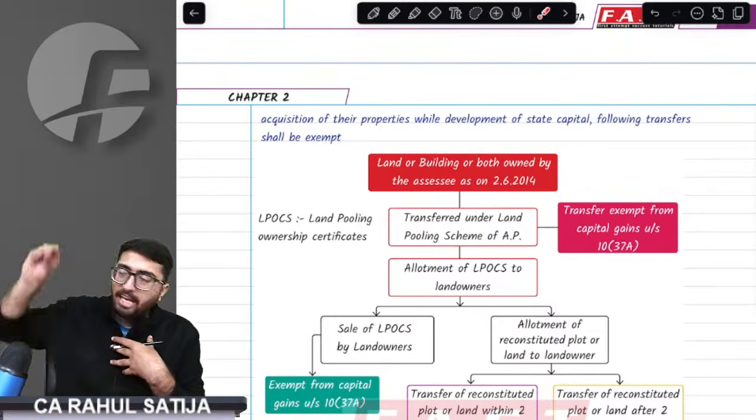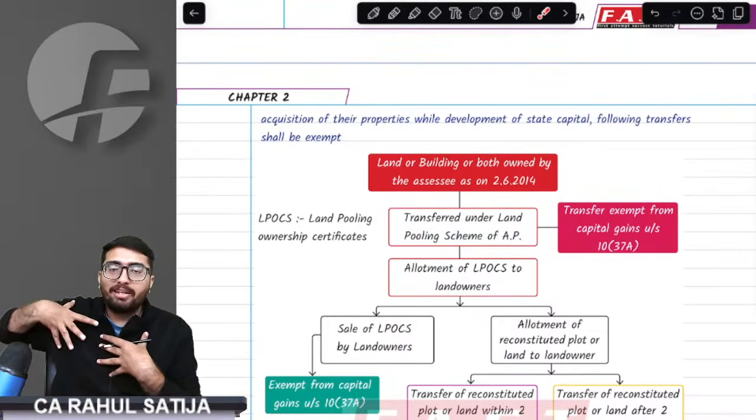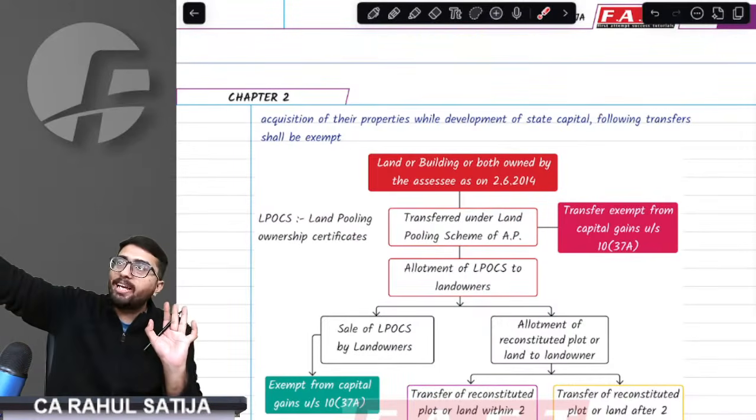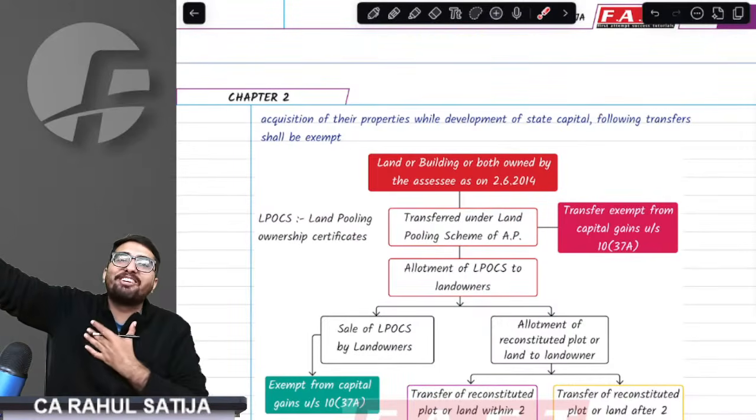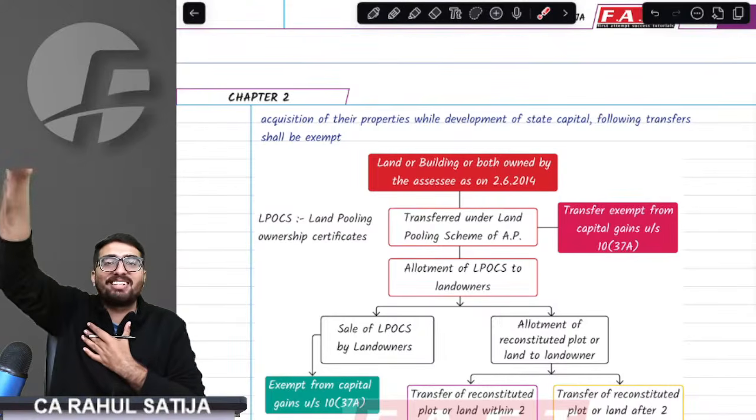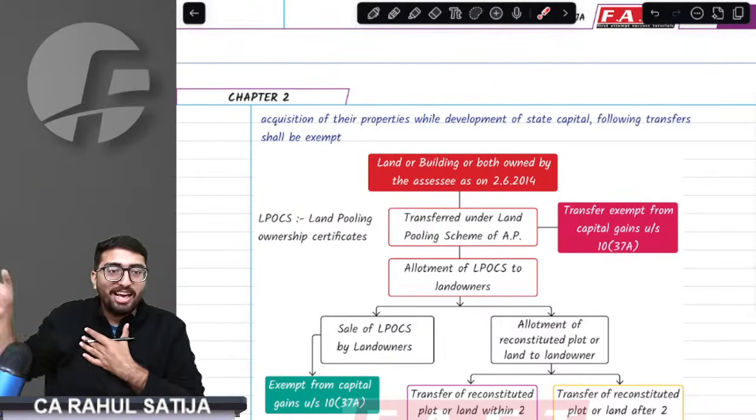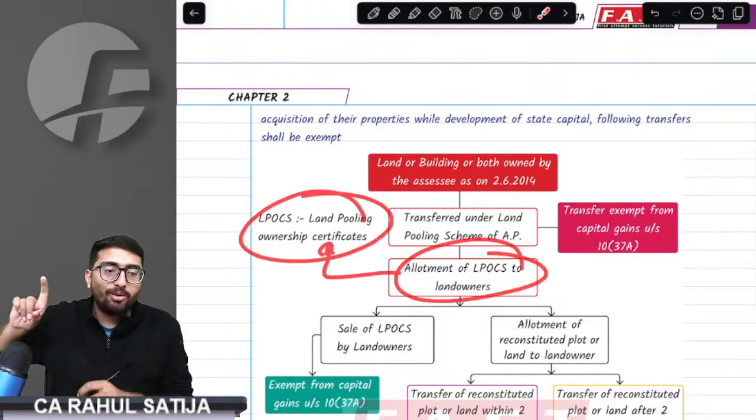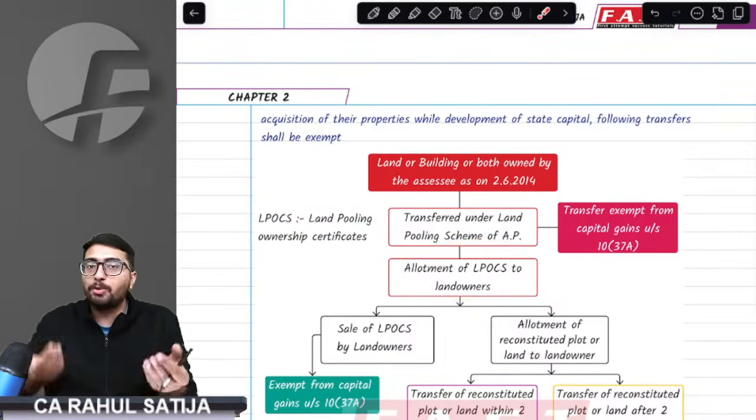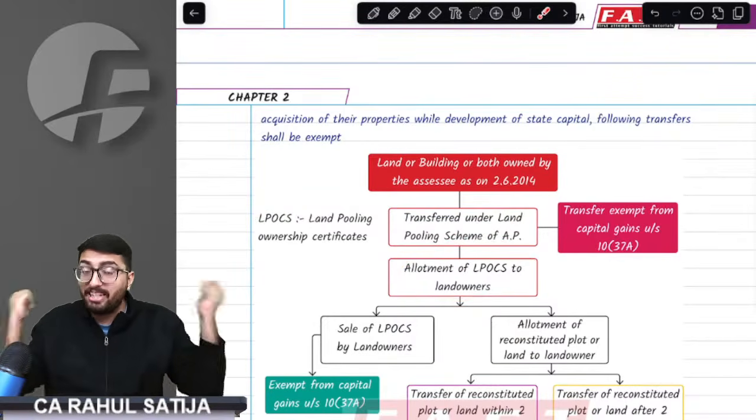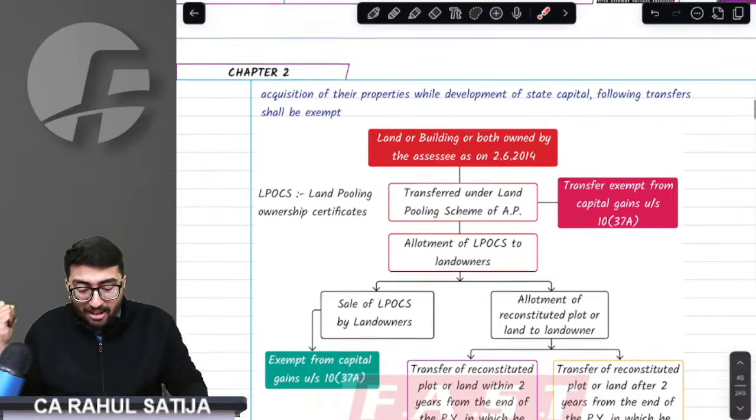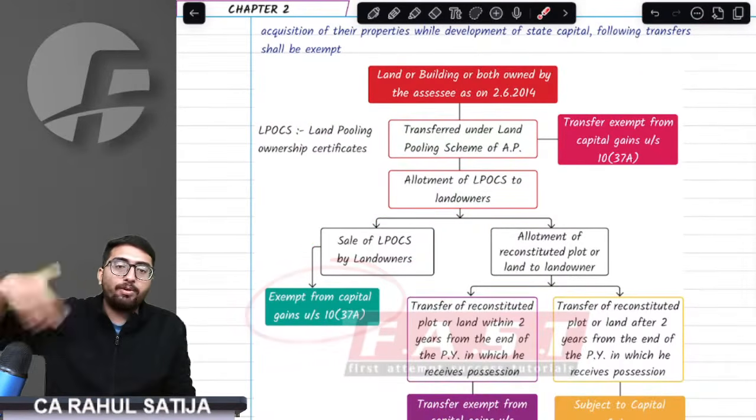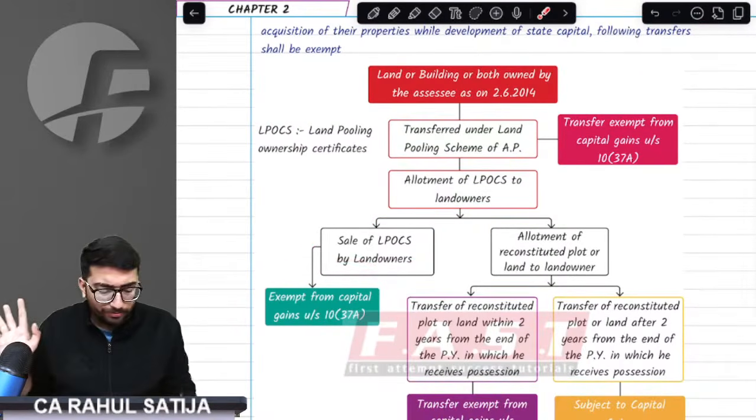If I am a farmer, I gave up my land, whatever the capital gain I would be having is exempt in my hands. In return, what would I get? I got a promise that when Amravati would be constructed, I will be given a house. So whatever the promise I am being given is nothing but the land pooling ownership certificate. It is a promise that once Amravati is developed, we will get a house. If I don't have any money, I might sell that LPOC. Whatever the sale of LPOCs I will have, that will be exempt.